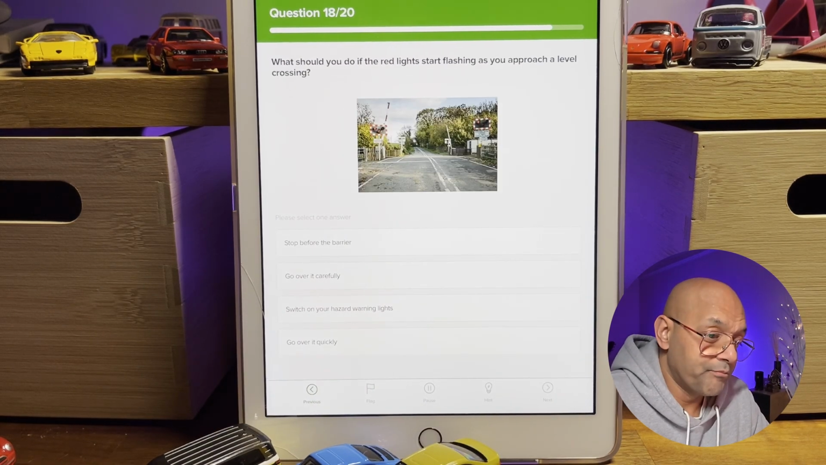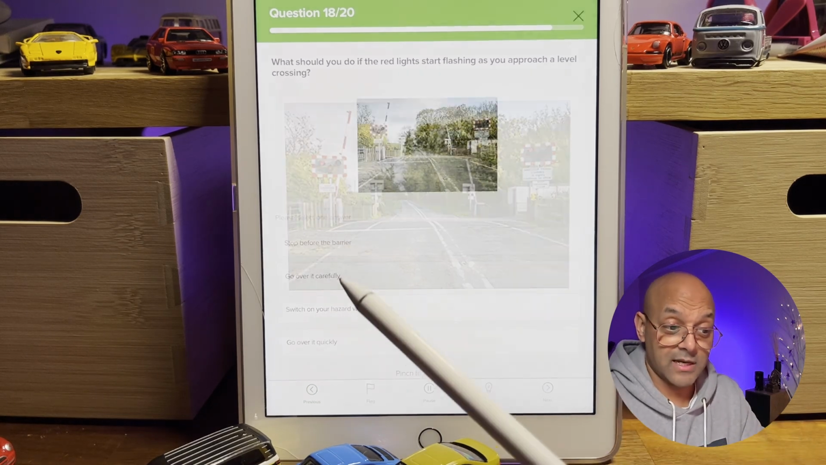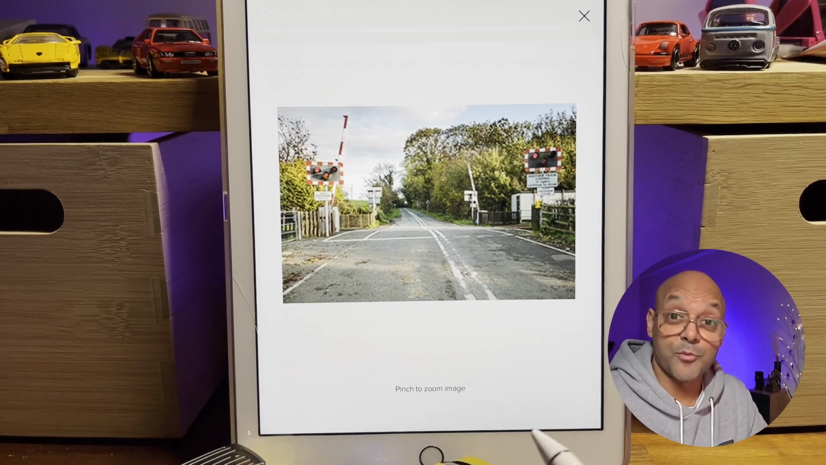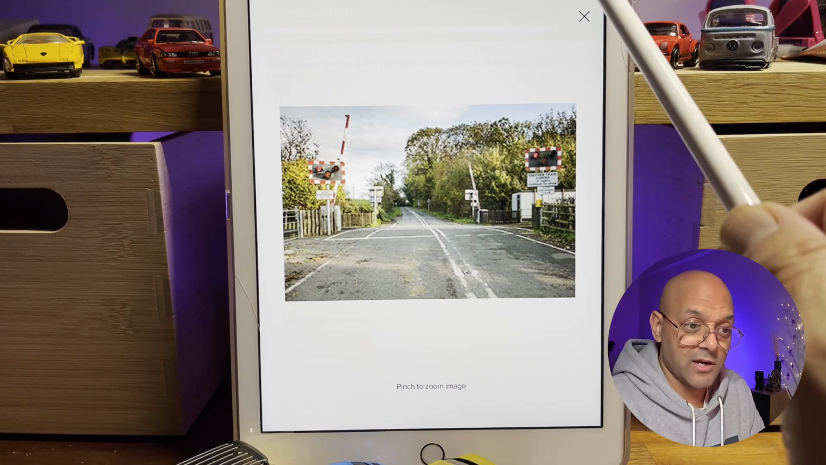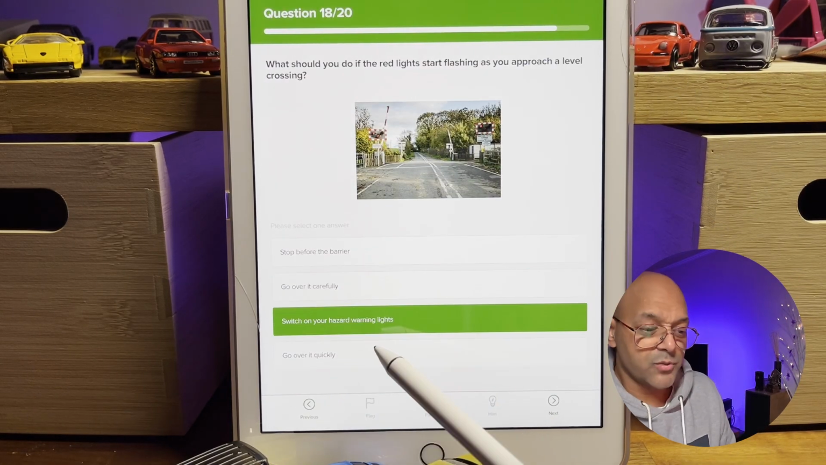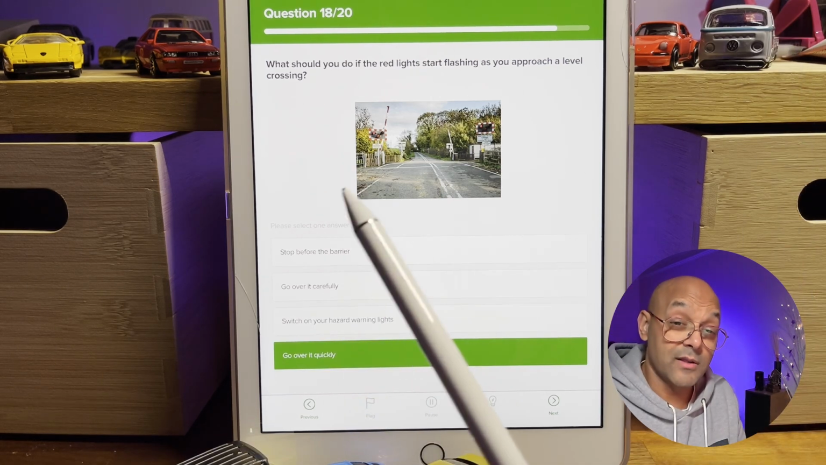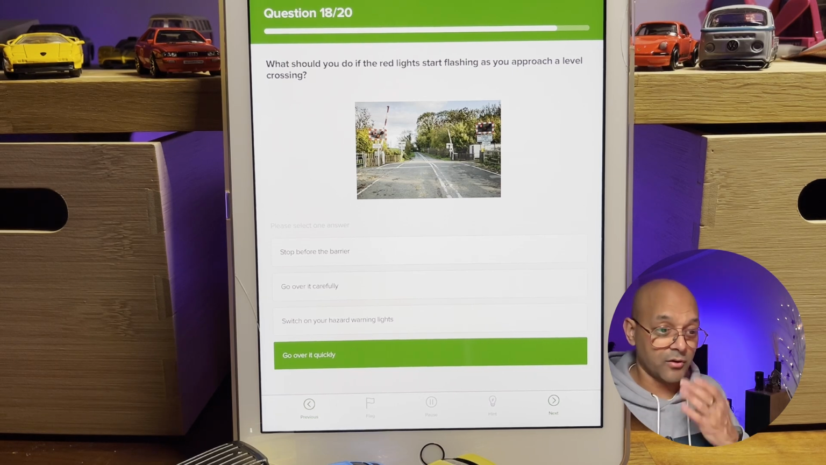Question number 18. What should you do if the red lights start flashing as you approach a level crossing? Let's think, what does it tell us? A level crossing is a train crossing, isn't it? Train lines. Stop before the barrier, go over it carefully, switch on your hazard warning lights, or go over it quickly. Now, when the red light starts showing, the barriers normally will actually start to come down. You need to stop. You cannot go. That's going to be dangerous.